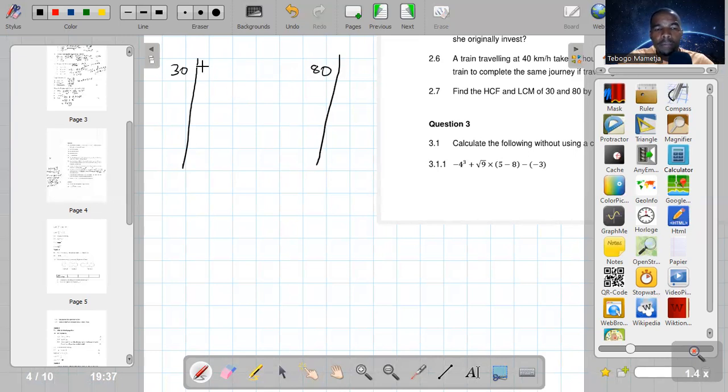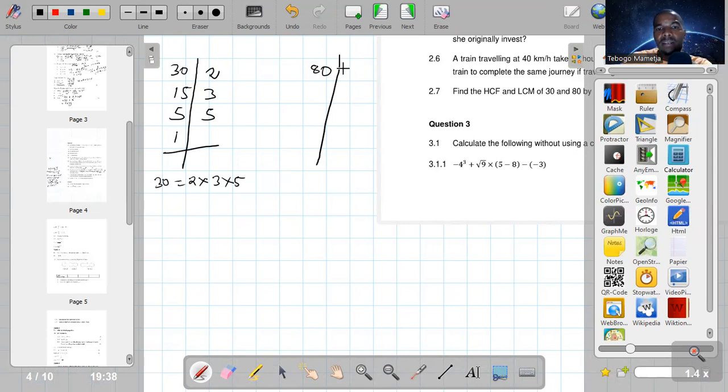So the first prime factor of 30 is 2. It goes 15 times. 15 can be divided by 3, 5 times. Then 5 can be divided by 5. Once we have 1, we are done. So 30 is 2 times 3 times 5. That is how we write 30 as a product of its prime factors.